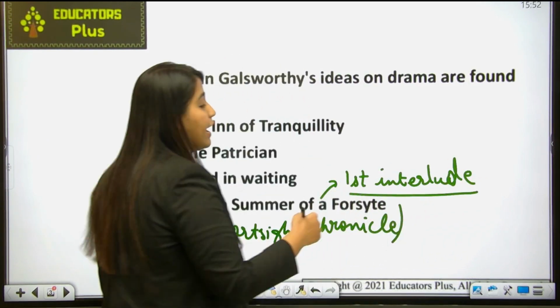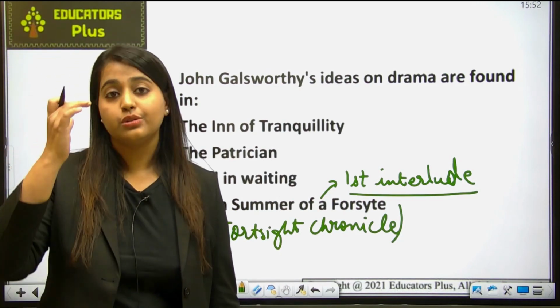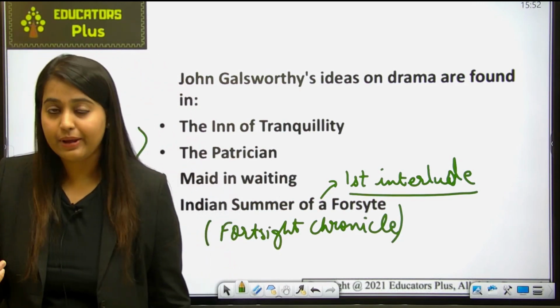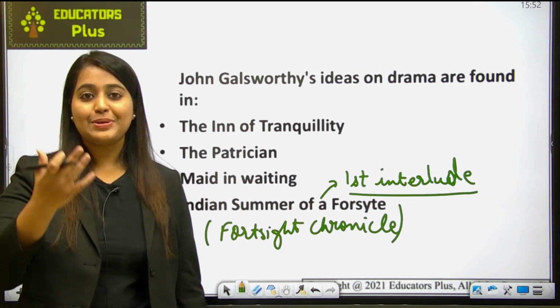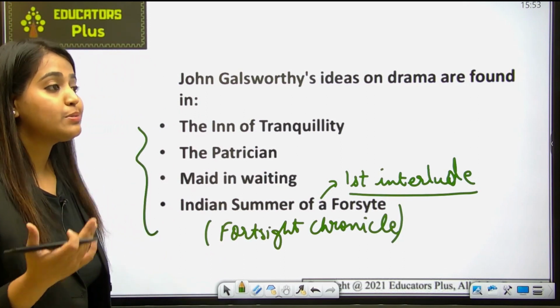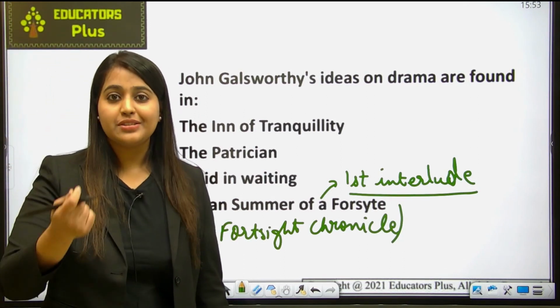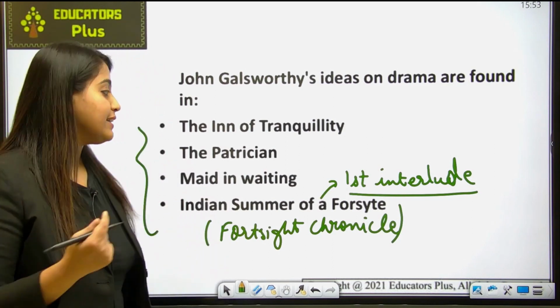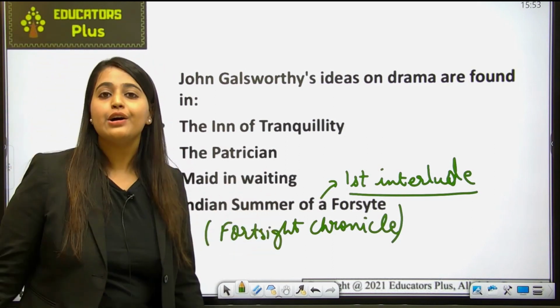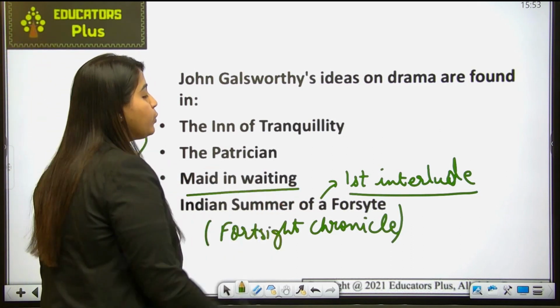Fine. Now, as we are moving with the questions and answers, you are coming to know more and more about Galsworthy, Milton, Wordsworth, and Shakespeare. So a lot of secrets, the skeletons, are coming out of the box. You have now uncovered what is the first interlude in the Forsyte Saga, that is Indian Summer of a Forsyte. Let's talk about Maid in Waiting.